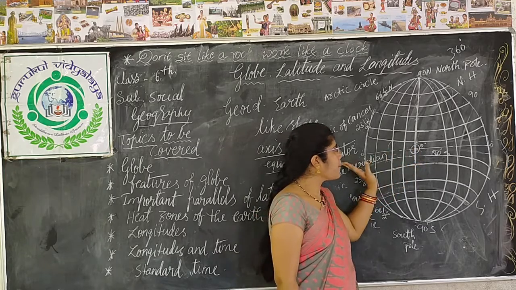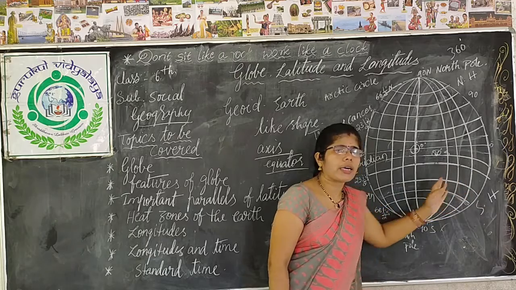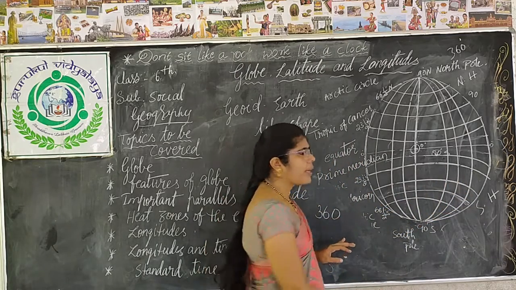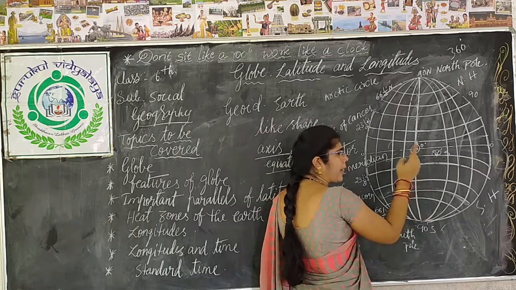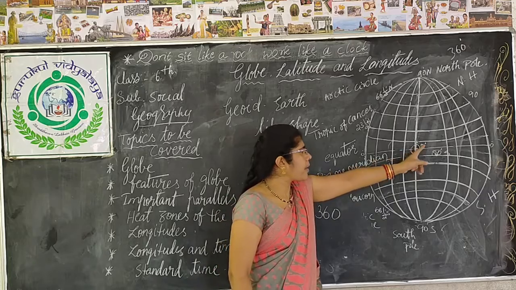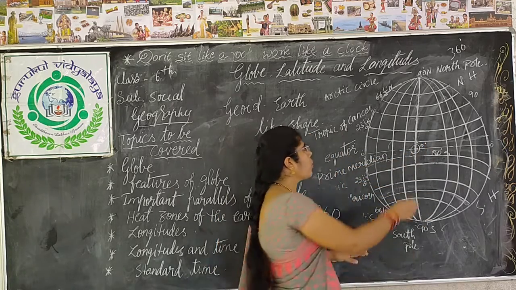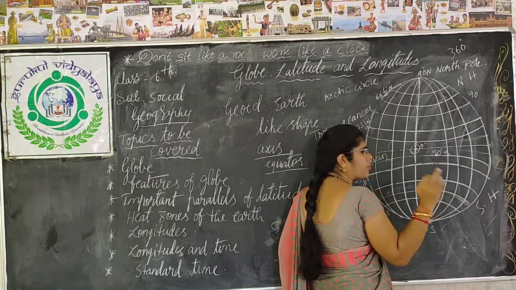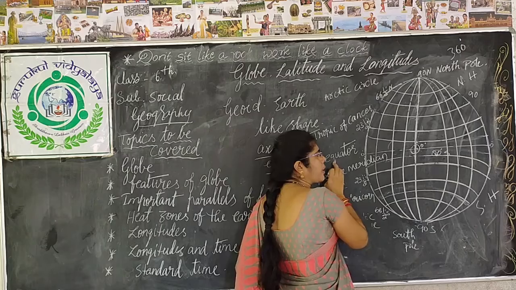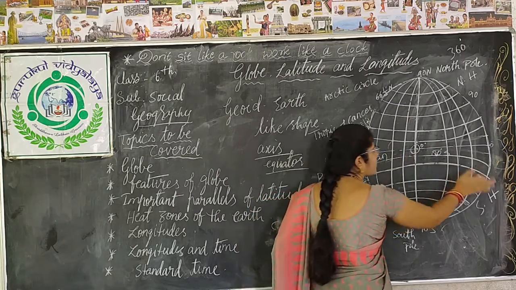The total number of meridians, the total number of longitudes drawn on the earth, is 360. Here, each line represents 1 degree of longitude. So one longitude represents 1 degree, and there are 360 longitudes drawn on the earth.